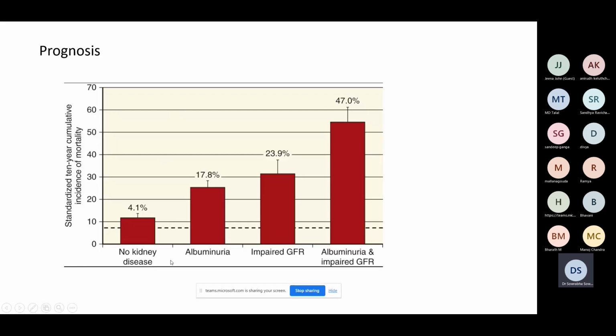Suppose there's a diabetic who doesn't have kidney disease, his mortality risk is only 4.1%. Compare that to a person who has got albuminuria as well as a worsened GFR. His mortality rate is almost 47%. So that is why you should pick them up early, institute therapies which halt the progression, and try to reverse it. The therapeutic strategies we'll be dealing with in the next class.